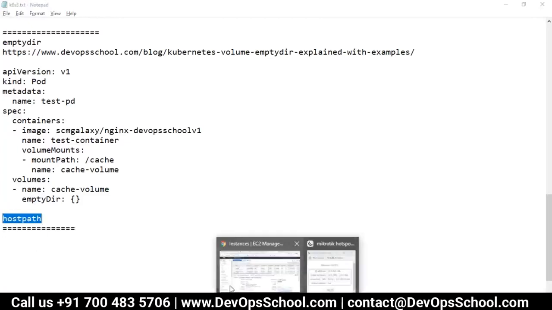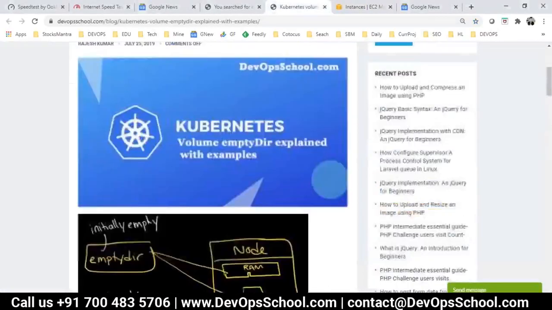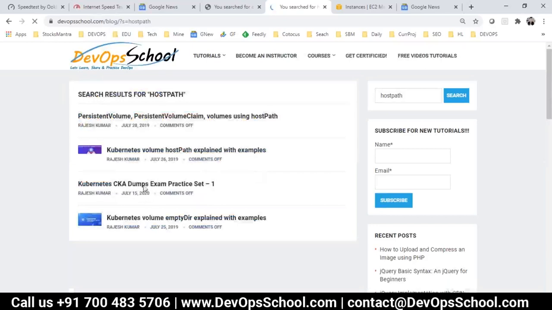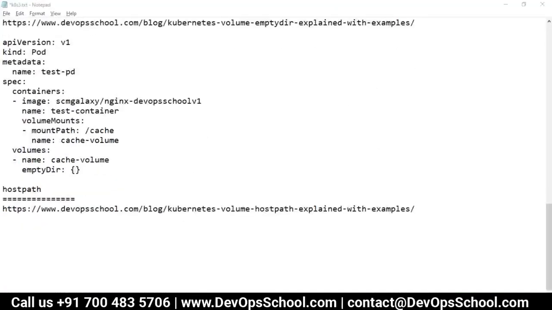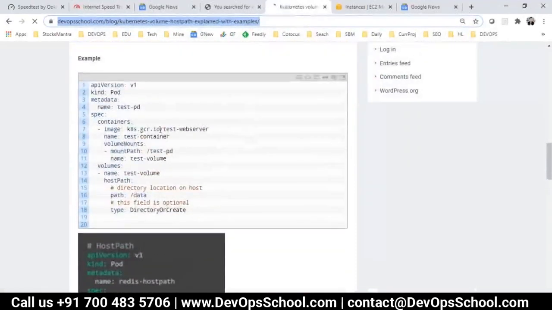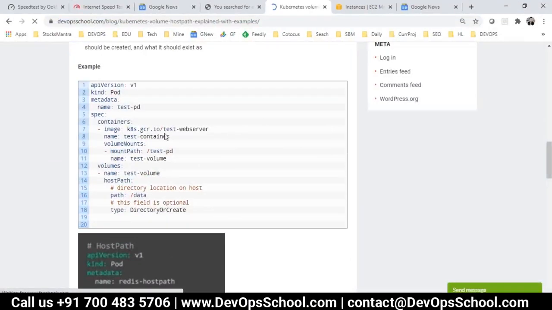Okay guys, so now I am going to show you one example for it. HostPath. Again, all the descriptions you have, please read it, get confident, and then do that. And this is the hostPath. Okay, so here is a reference. I need only sample code, so I'll just copy it from here. You have already used such sample code many times.